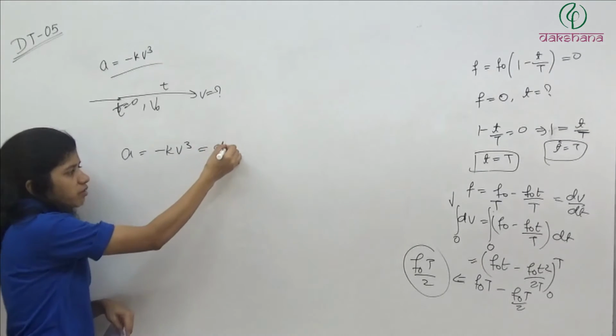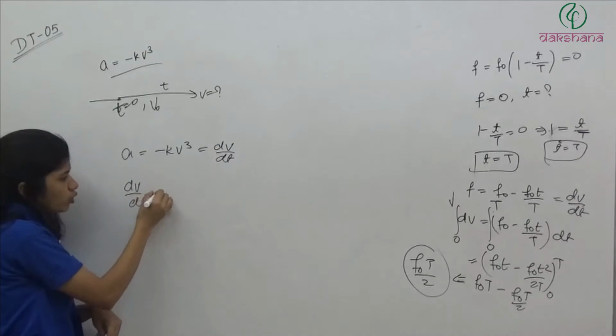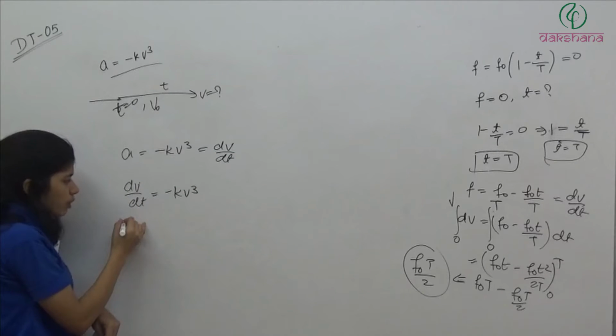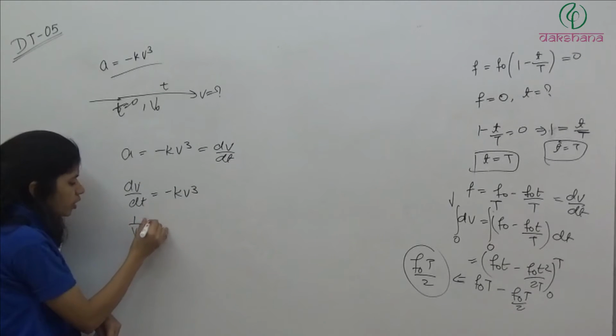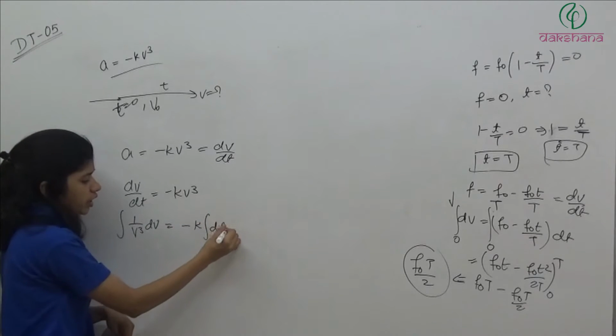A can be written as dv by dt. So from here we are getting dv by dt is equal to minus kv cube. V को यहाँ लेके आओ. So हमारे पास आ जाएगा 1 by v cube dv integration is equal to minus k integration dt.